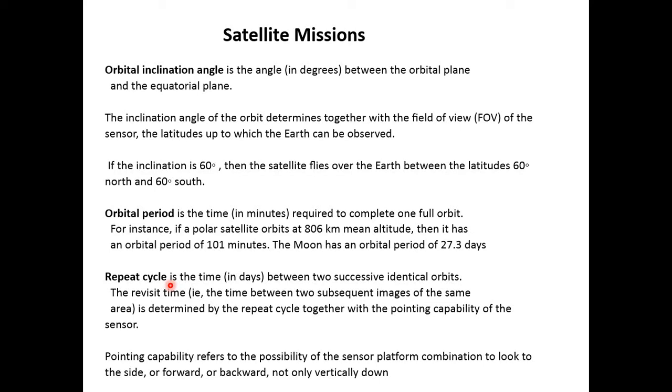And the MODIS standard products, like the Aqua product, observe the same ground surface after 16 days, and the Terra product observes the same ground surface after 16 days. When we combine these two products, we get data of the same ground surface at an interval of 8 days. So repeat cycle in days is between two successive identical orbits, you can also observe this with the definition.